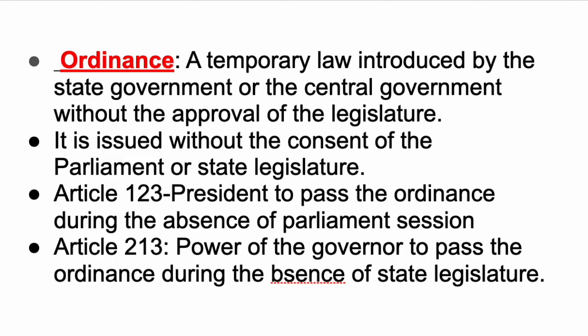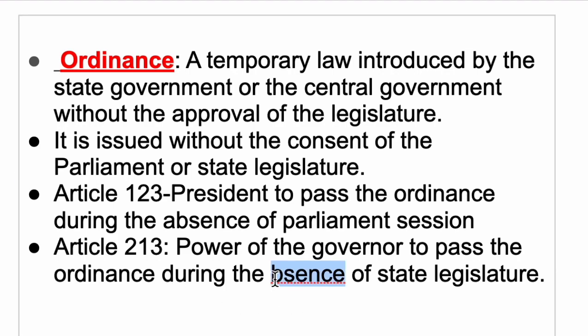The ordinance power is mentioned under Article 123 and 213 of the Constitution. Article 123 deals with the power of the president to pass the ordinance during the absence of the parliament sessions, and Article 213 states the power of the governor to pass the ordinance during the absence of the state legislature.